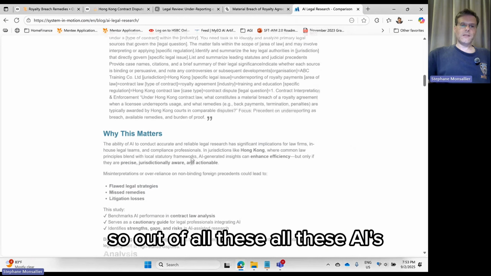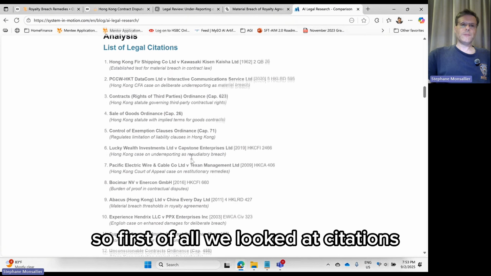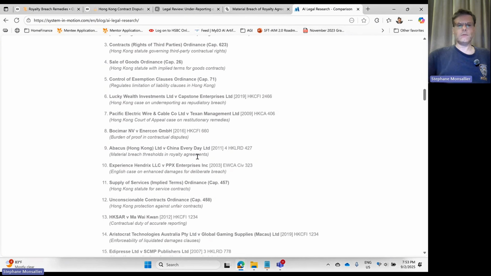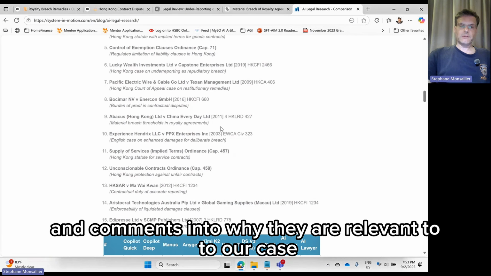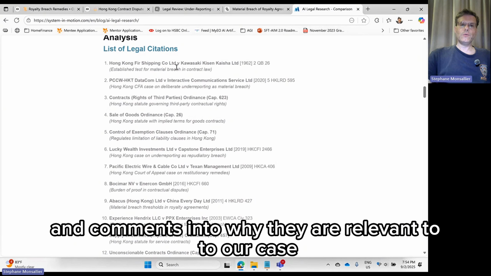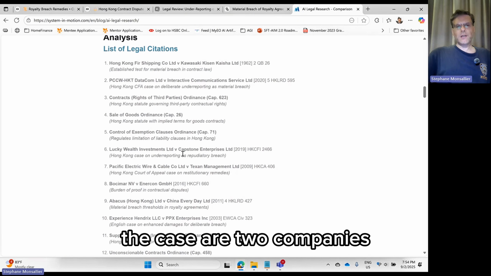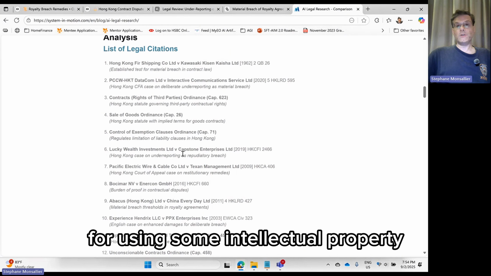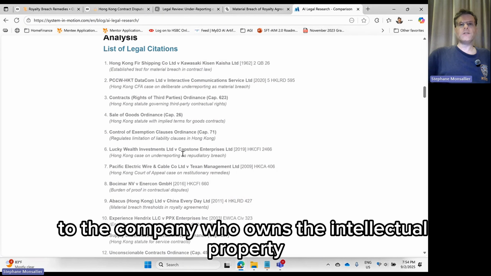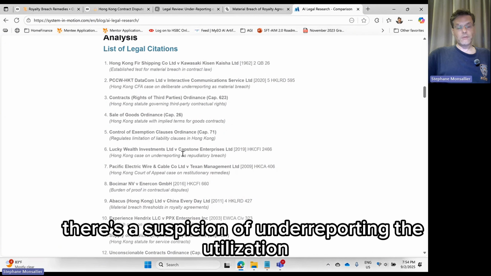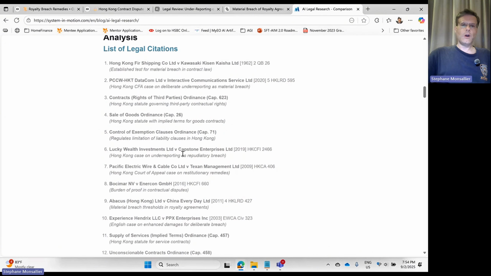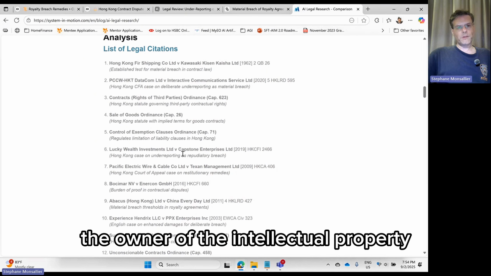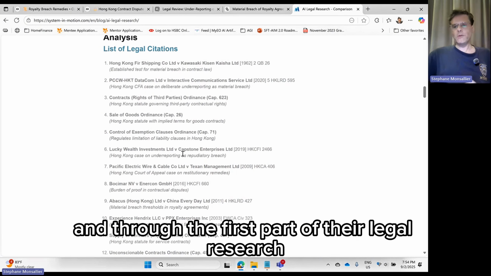So out of all these AIs, how do they compare? First of all, we looked at citations. These are all the citations that come across all the AI, and comments on why they are relevant to our case. A few words about the case. The case involves two companies. One is supposed to pay royalties for using some intellectual property to the company who owns it. There's a suspicion of underreporting the utilization of the intellectual property, and the owner wants to sue them.